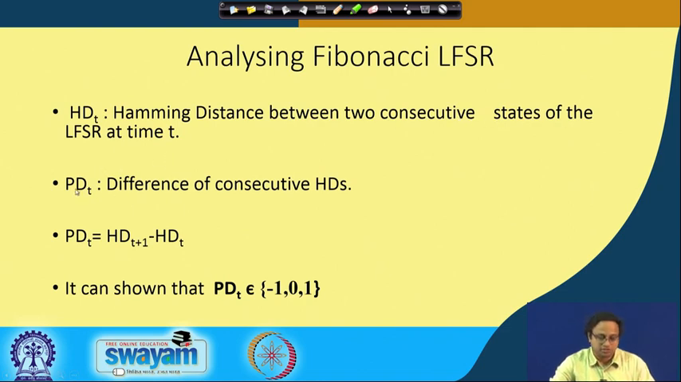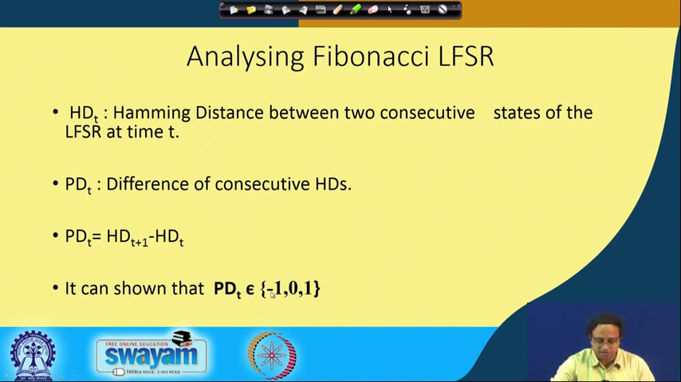We have defined a parameter called PD_t, which is nothing but the difference of consecutive HD_t values, denoted as HD_(t+1) minus HD_t. The idea is that this value can be either minus 1, 0 or plus 1. If you remember, in the last class we defined PD dash, which says whether the power consumption remains the same or differs. Here, the power consumption remains the same in one of 3 cases, whereas it differs in 2 of the 3 cases.